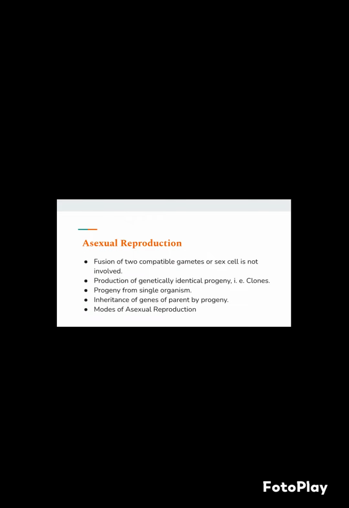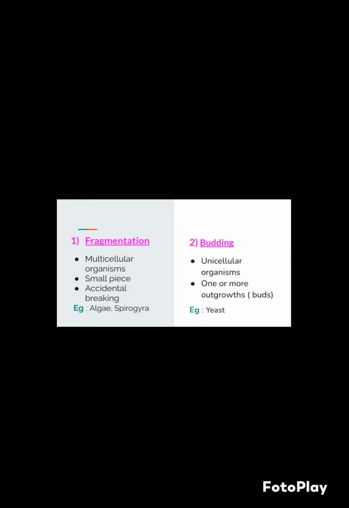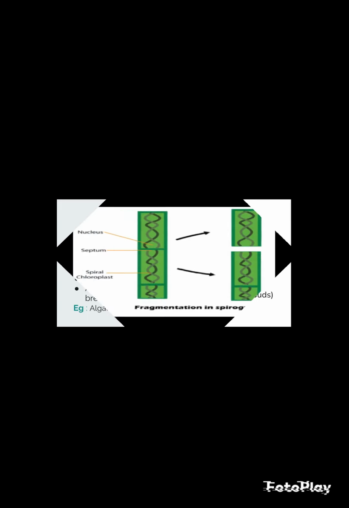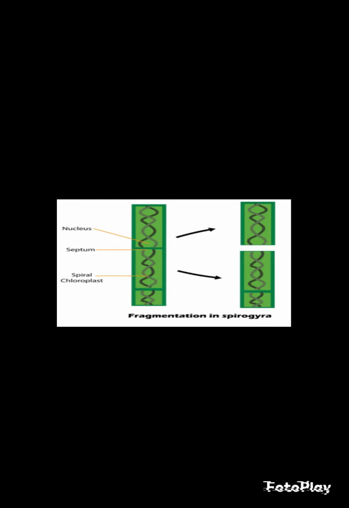There are modes of asexual reproduction. Modes of asexual reproduction are fragmentation. Fragmentation occurs in multicellular organisms, which break into small pieces. It is accidental breaking of the organism. For example, algae, Spirogyra. Budding occurs in unicellular organisms. It forms one or more outgrowths called buds. For example, yeast.